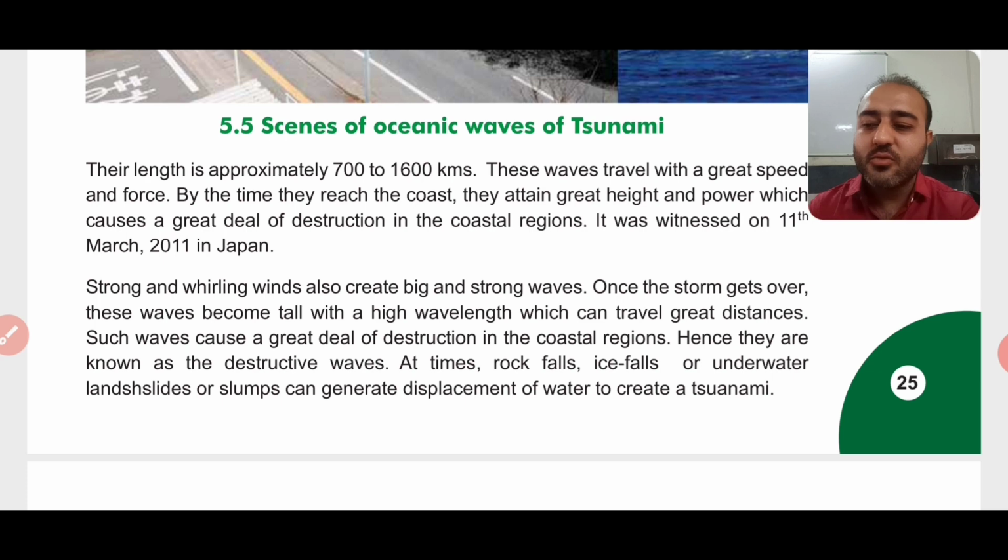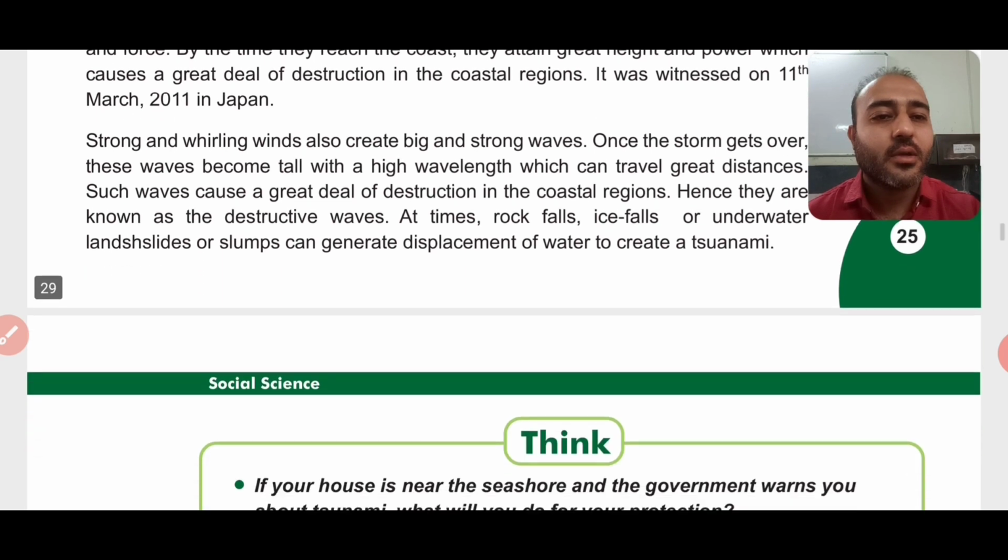So slump means to fall or sink suddenly, right? Many a time we have seen in the seas or the oceans there are some mountain type structures formed. When these mountain type structures sink in the water, even due to that, high waves are created, which is known as tsunami. Okay.